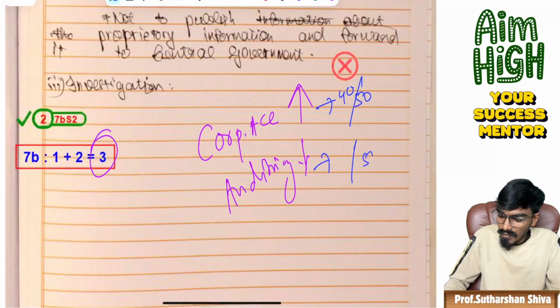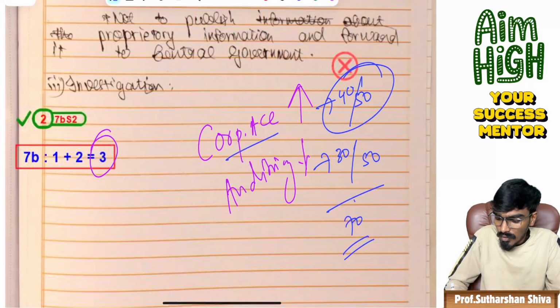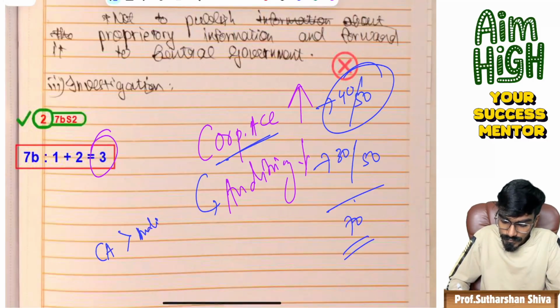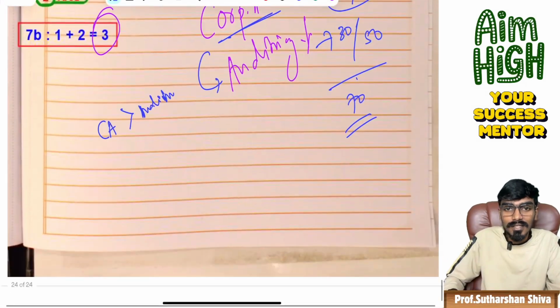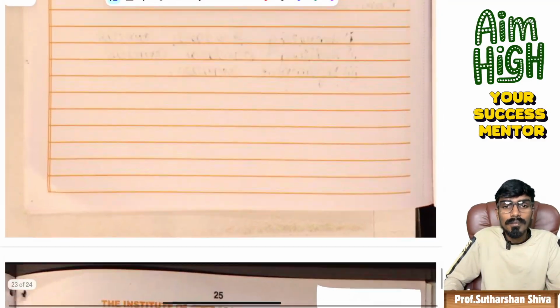In auditing, if they ask for 50 marks, the possibility of getting is 30 marks. Even then, you can still get 70, but I will always prefer corporate accounting over auditing. For me, corporate accounting is greater than auditing, in my understanding. So at the last moment, the student has given some headings. So that's it with respect to corporate accounting.